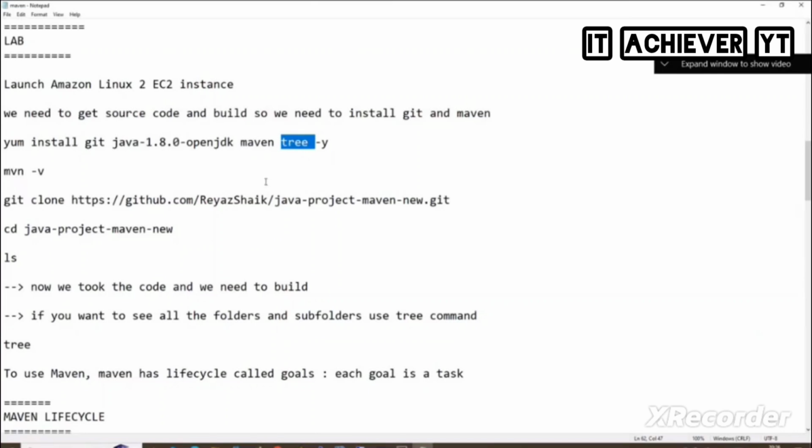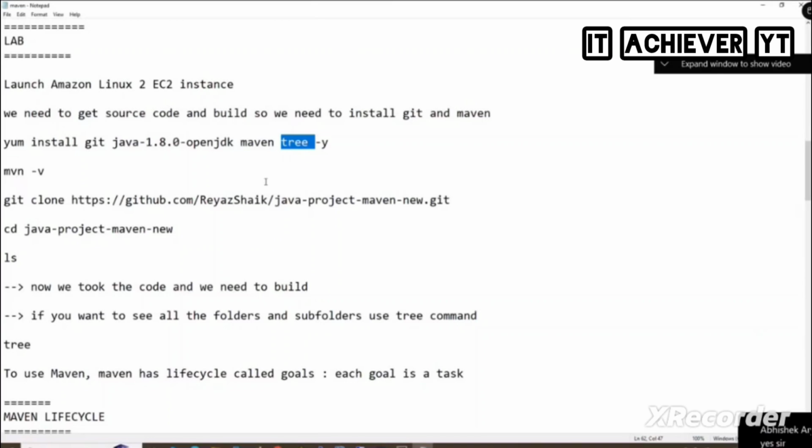Don't worry if you don't know. No, not that working tree. I know you'll be saying that. Not your Git working tree. Yes, correct. Tree is nothing but, in Linux, if you create subfolders, will you be able to see all of them in one shot in a tree structure? How will you see them? You need to do cd directory and ls, cd directory and ls, cd directory and ls, yes or no?